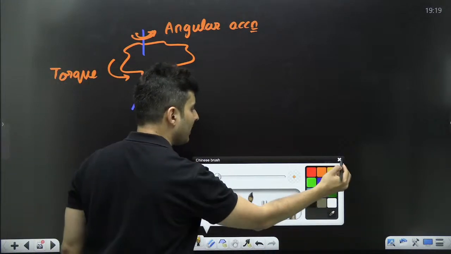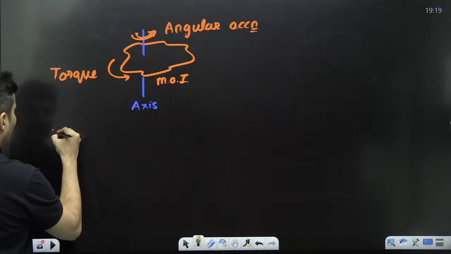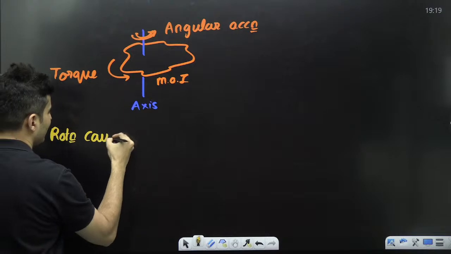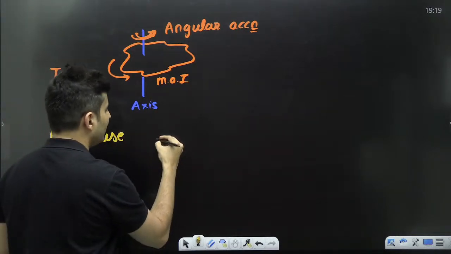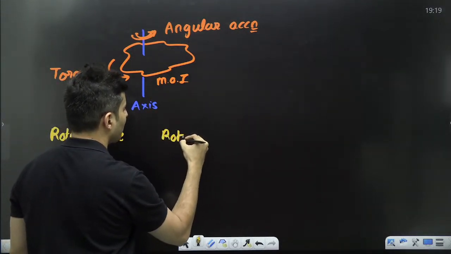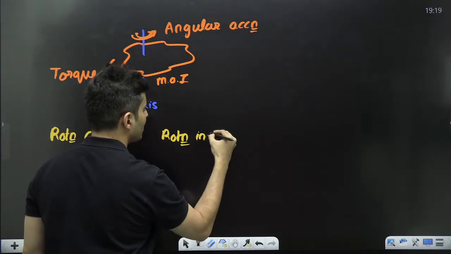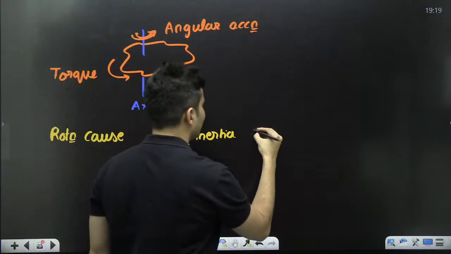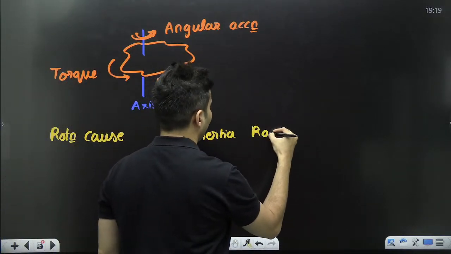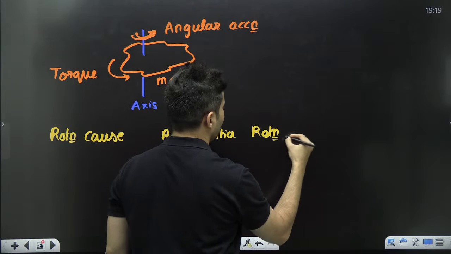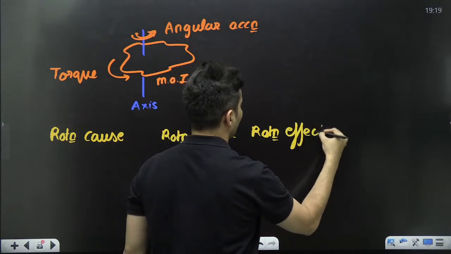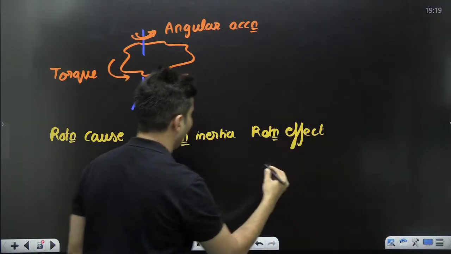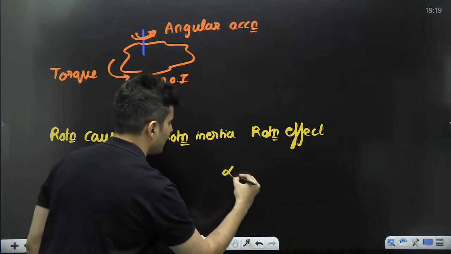So strictly speaking, torque is the rotational cause. This is your rotational inertia. This is your rotational effect, which is basically your alpha.